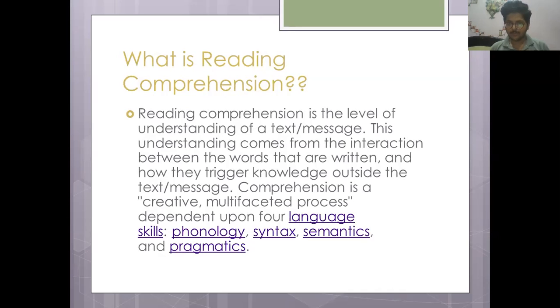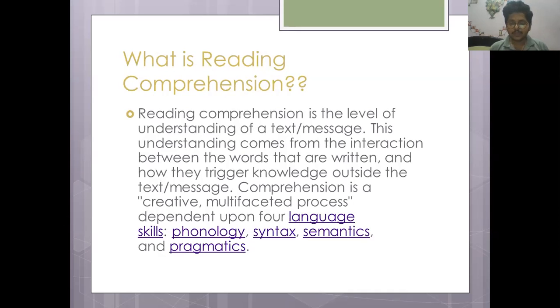So what is reading comprehension? Reading comprehension is the level of understanding a text or message, as I told you in the starting also. Whatever text or message is written, you read it and you understand something from it. That is reading comprehension. This understanding comes from the interaction between the words that are written and how they trigger knowledge outside the text or message.